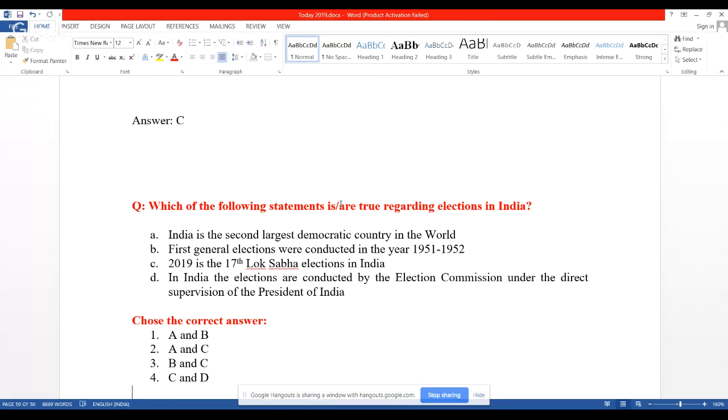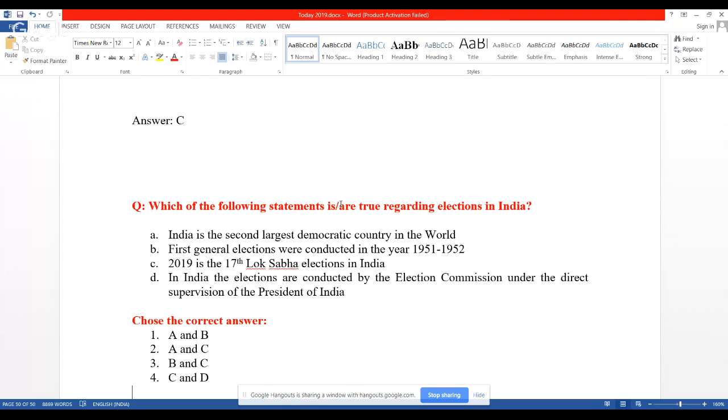Read statement A: India is the second largest democracy in the world. That is wrong. India is the largest democratic country in the world. So statement A is wrong.